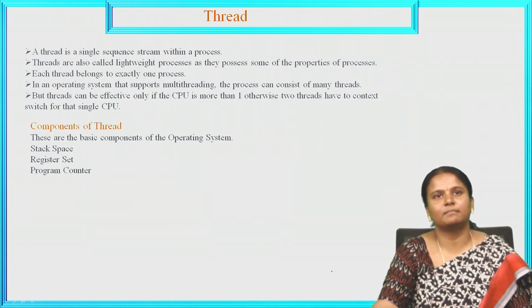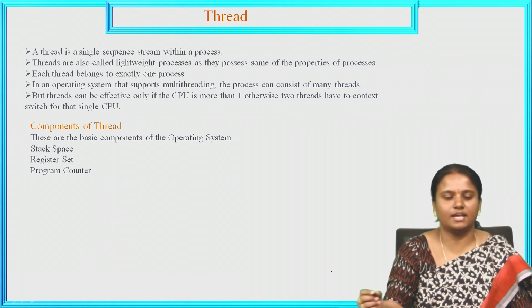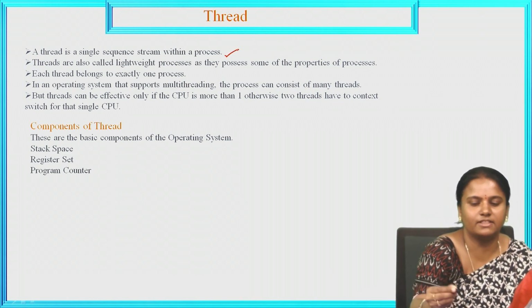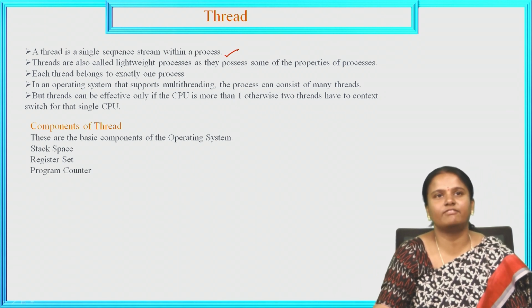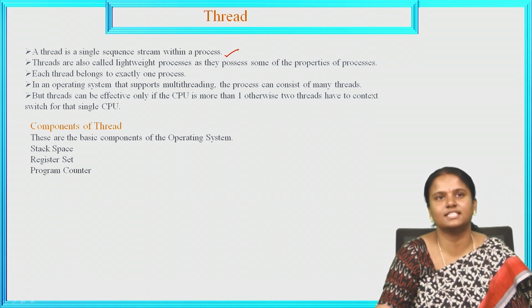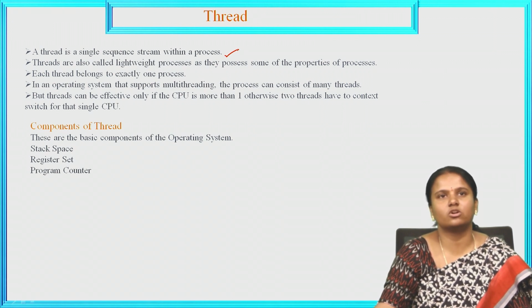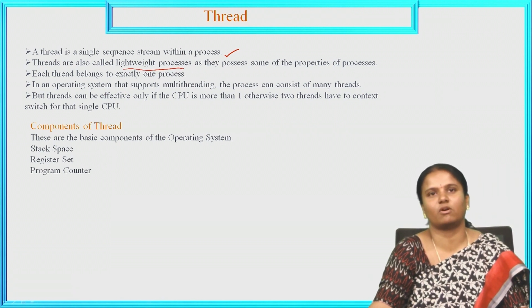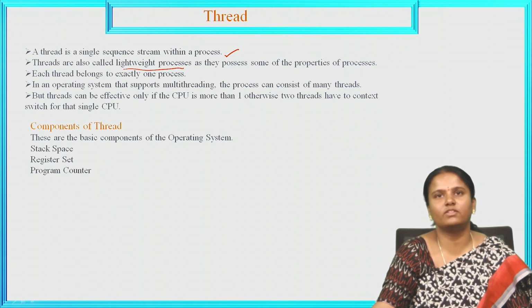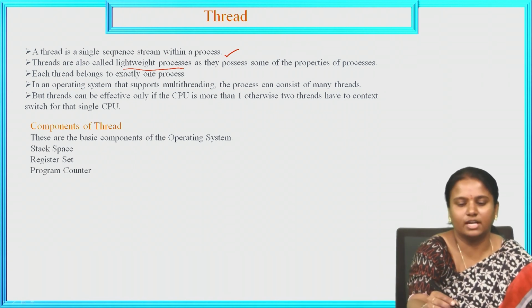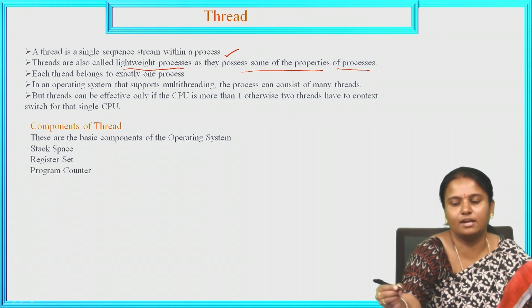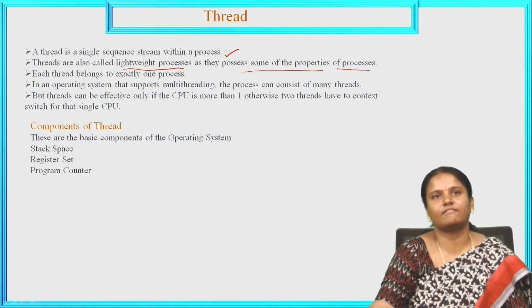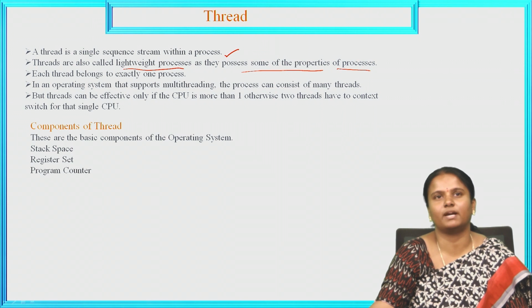A thread is a single sequence stream within a process. For each and every process, there is at least one single thread. That is what the single sequence stream means. Threads are also known as lightweight processes, as they possess some of the properties of processes. So each thread has some properties, and it is known as a lightweight process.